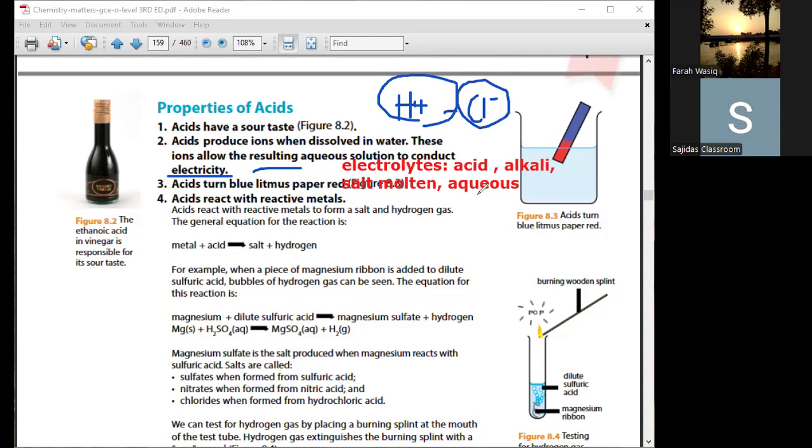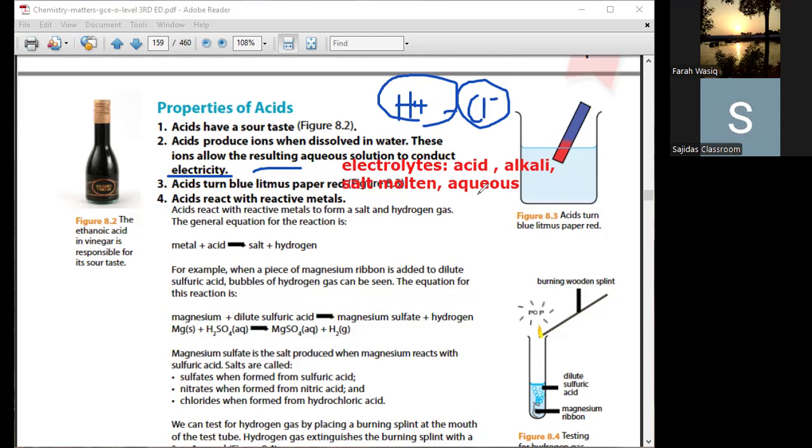If I have HCl in the molecular, gaseous state, if I don't dissolve HCl in water but just take hydrogen chloride gas, and then pass electricity through it, it is not going to allow current to pass through it because it is in molecular form. Are you getting me? Yes miss.